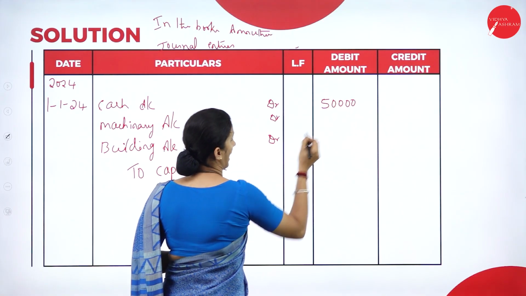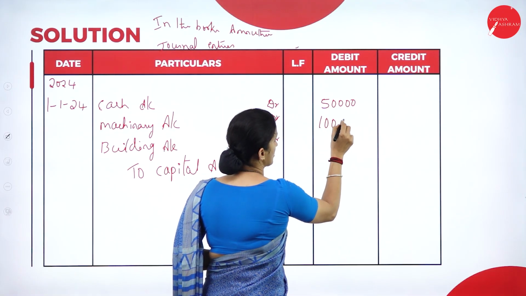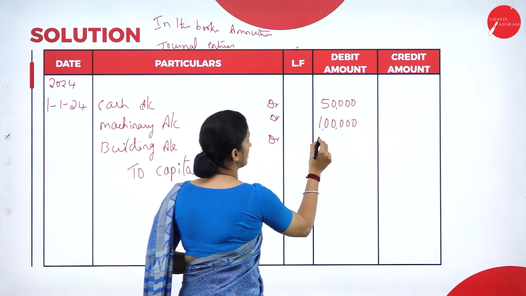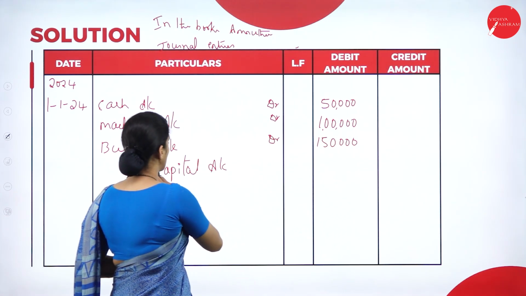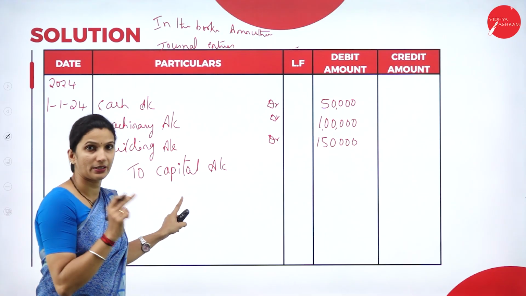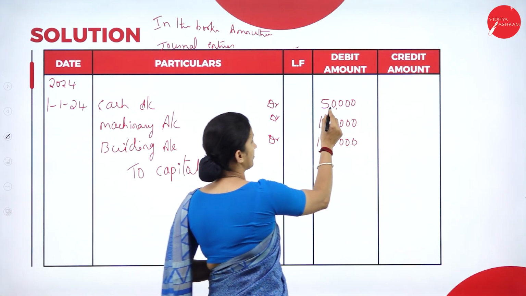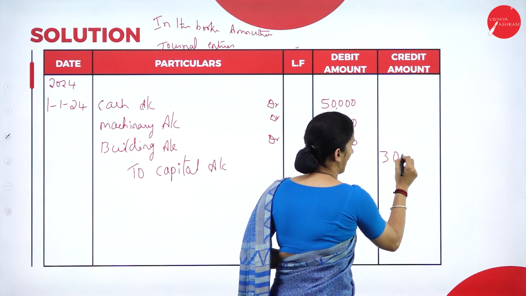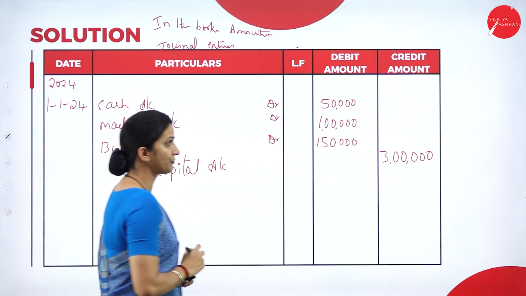Debit side amount, cash 50,000. Then we have machinery, it is 1 lakh. Then we have building worth rupees 1,50,000. So the total amount that goes to the credit, that goes to the capital, is 50,000 plus 1 lakh plus 1,50,000. Total capital they have is 3 lakh. So this is the first transaction.